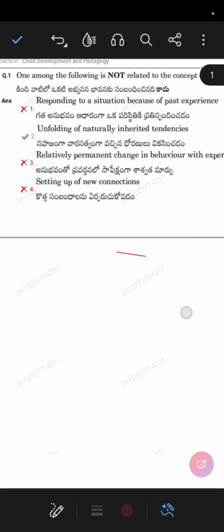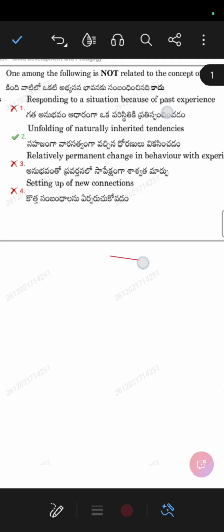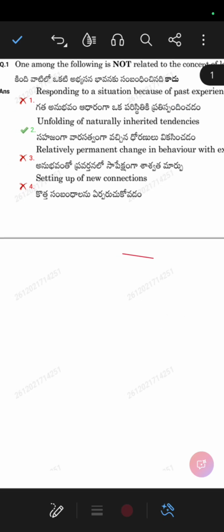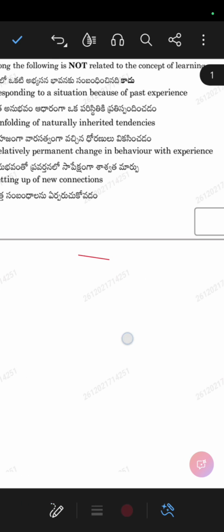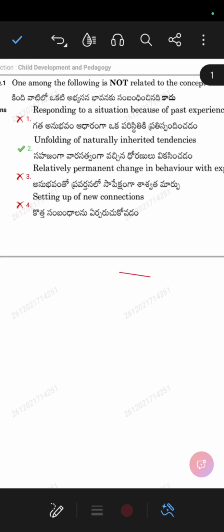One among the following is not related to the concept of learning. Here you can see: responding to a situation because of past experience, unfolding of naturally inherited tendency, relatively permanent change in behavior with experiences, setting up of new connections.